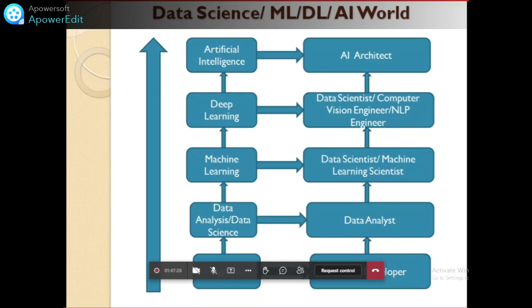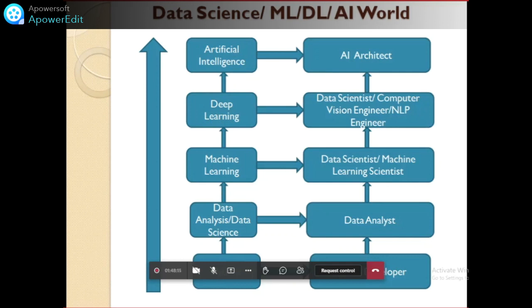Once you learn deep learning, the floor of AI, the artificial intelligence world, will open. The person who knows everything, Python, data analysis, machine learning, deep learning, and AI, is in the top position. They know how to do every kind of work. So they get jobs such as AI architect or principal data scientist, and many roles are available. The main beauty of this data science world is that at every ladder, jobs are available. If you only learn Python, you will get the job of Python developer. If you know up to the second ladder, without machine learning, deep learning, and AI, you will get the job of data analyst in the company. So this is the beauty of the world of data science.